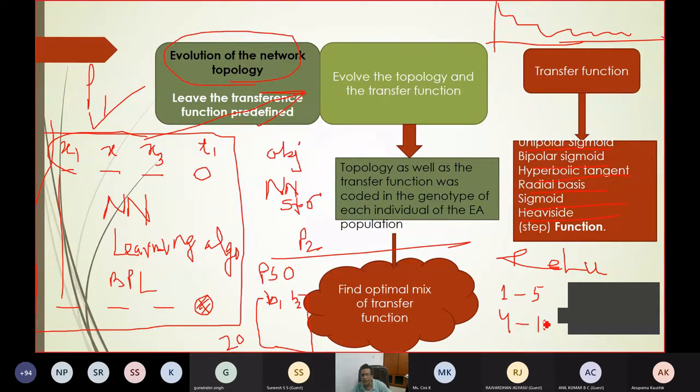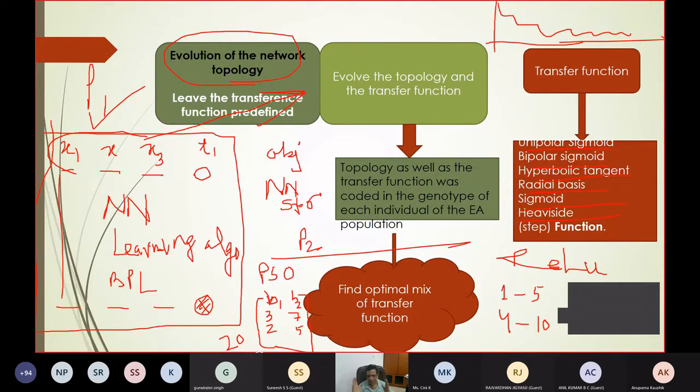So now there is absolutely no problem. Generate a random number between 1 to 5, let that be 3. Generate a random number between 4 to 10, let that be 7. Okay. Generate another random number between 1 to 5, it is 2. Random number 4 to 10 is 5. Similarly, you generate 20 particles. Absolutely no problem. So now you have to link these two.